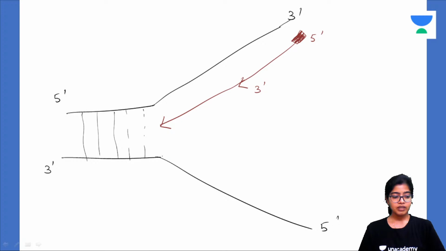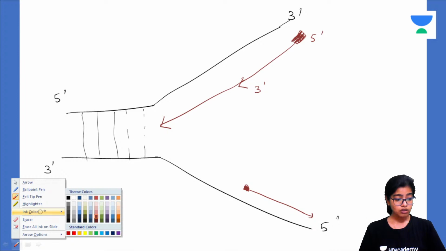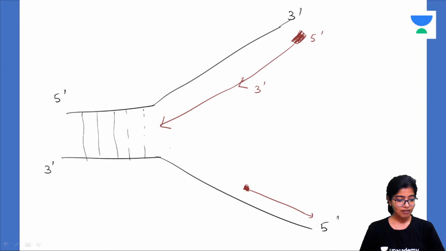But what will happen here? Here, as and when the replication fork opens, there will be short segments that will be synthesized. These segments are called Okazaki fragments. And also, to prevent these two strands from sticking together, we have SSBs.